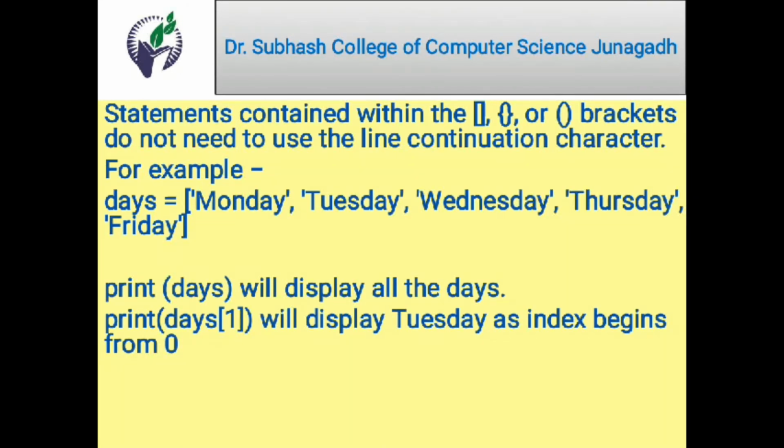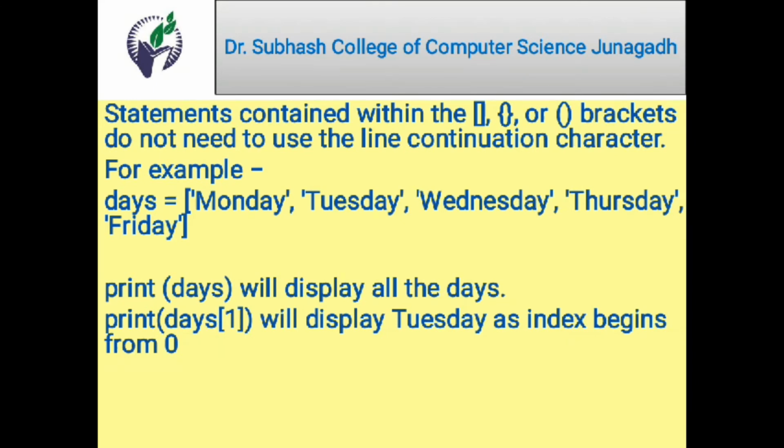After this, if I print days, it will display all the days, that is Monday, Tuesday, Wednesday, Thursday, Friday, enclosed in square brackets. So print days will display all the days. If I want to print individual days, print days 1 will display Tuesday. Why? Because array index begins from 0. So here Monday will be 0, here 1, here 2, here 3, and the index for Friday is 4. So print days 1 will display Tuesday as the index begins from 0 in Python. Days 0 will be Monday.